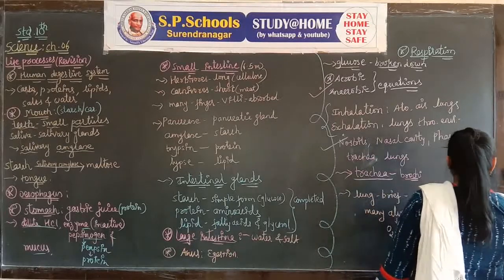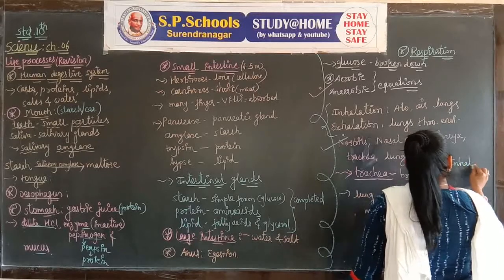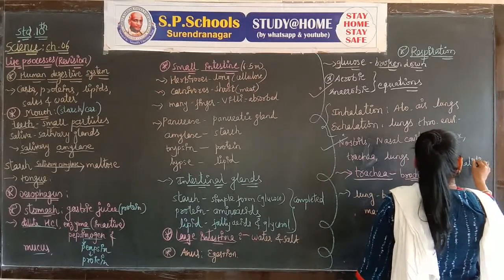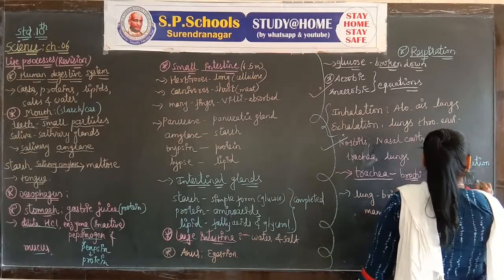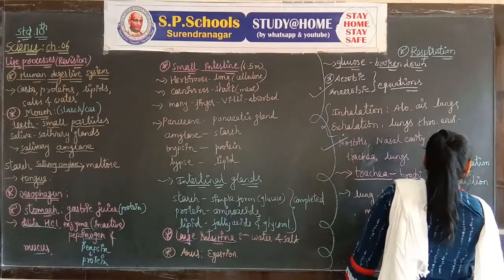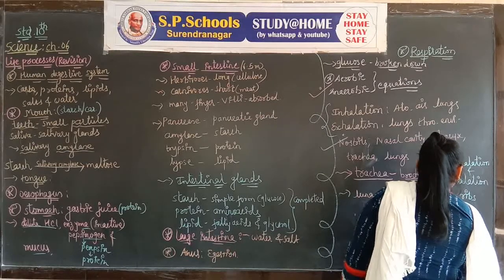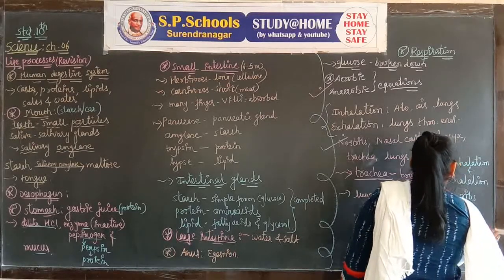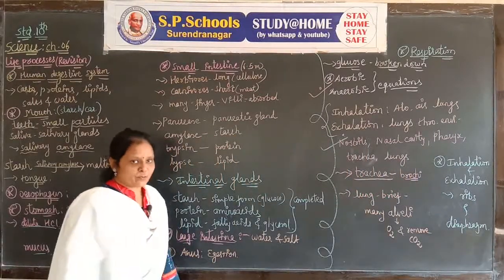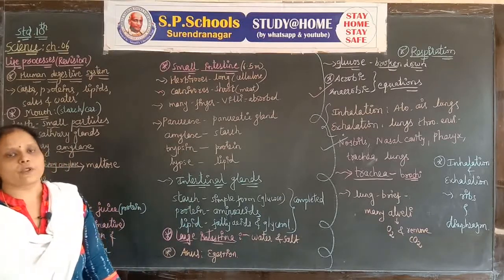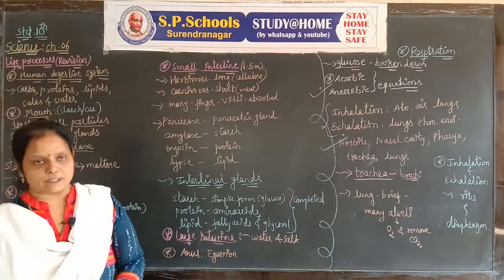For the completion of inhalation and exhalation, the ribs and diaphragm are helpful. So now, in this revision, we have completed two life processes which are most important for all living organisms. They are nutrition and respiration.